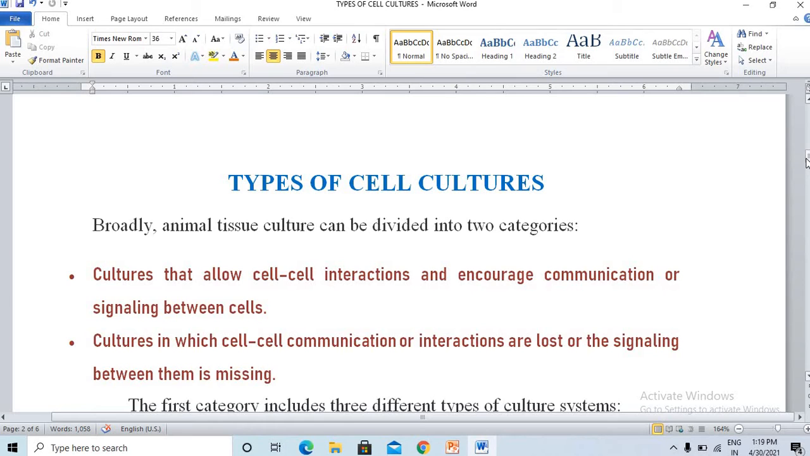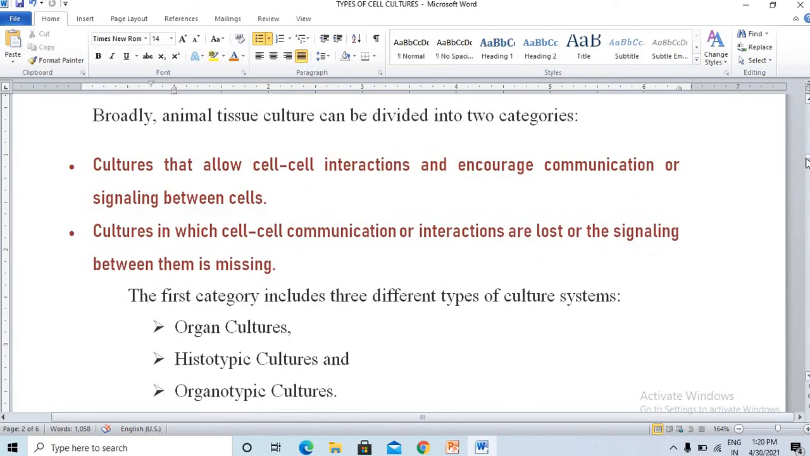That is, the cultures that allow cell-to-cell interactions and encourage communication or signaling between the cells. That is one type. And where the interactions or the signaling is not allowed or missed, that is another type. So cultures that allow cell-to-cell interaction are one type, and cultures in which cell-to-cell communication or interactions are lost are another type.